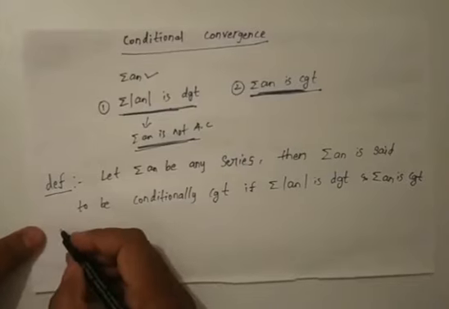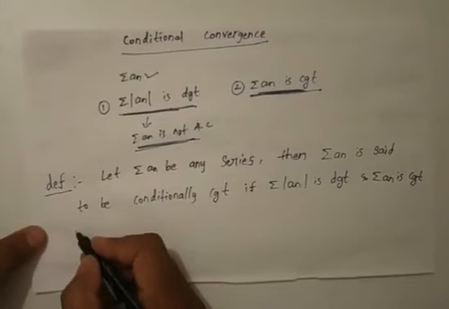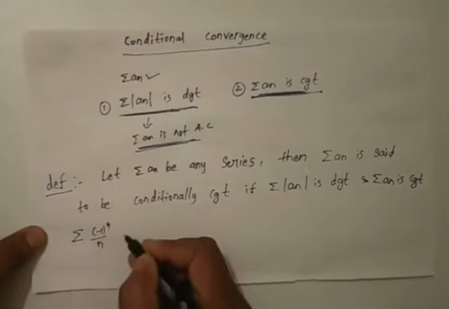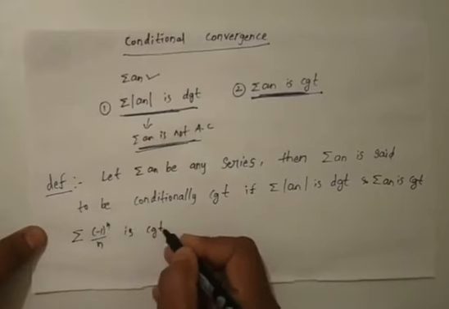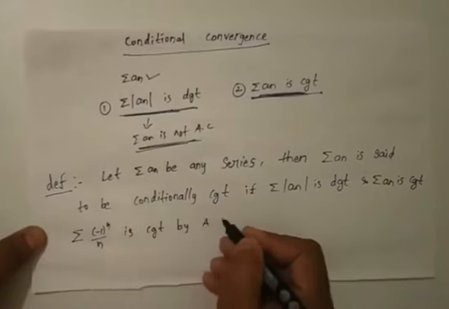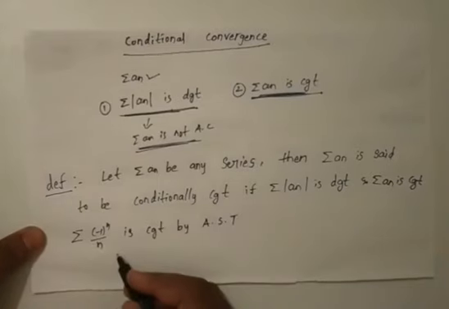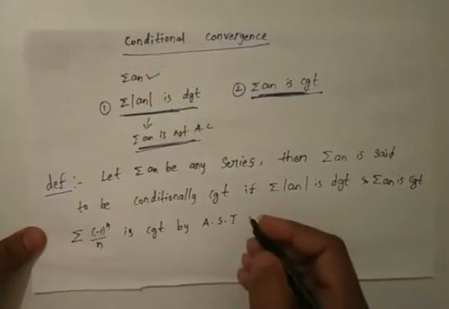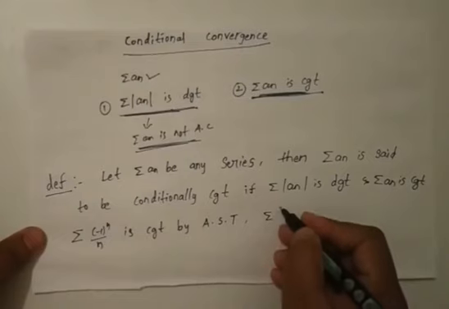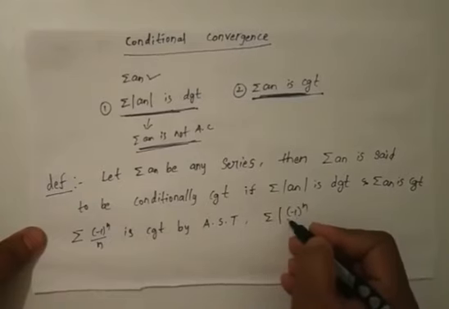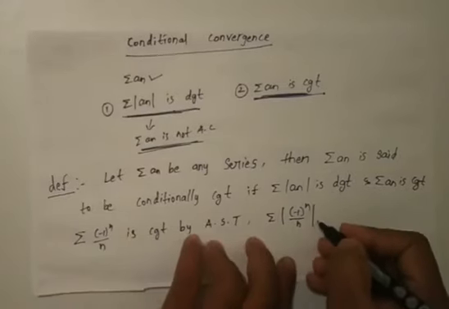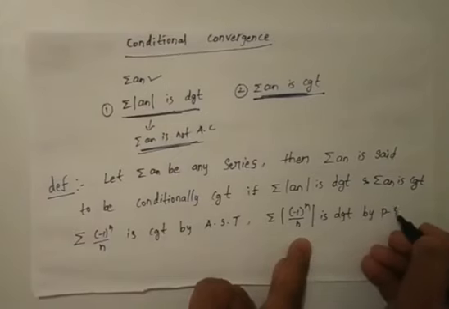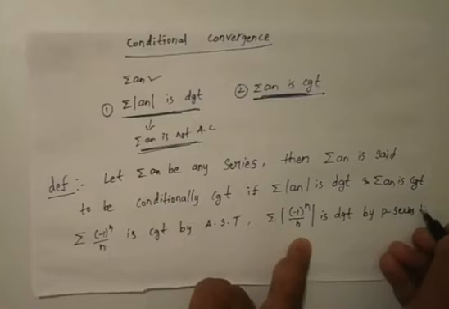For example, we already know that the series summation minus 1 whole power n by n is convergent by the alternating series test, and summation modulus of minus 1 whole power n by n is divergent by the P series test.